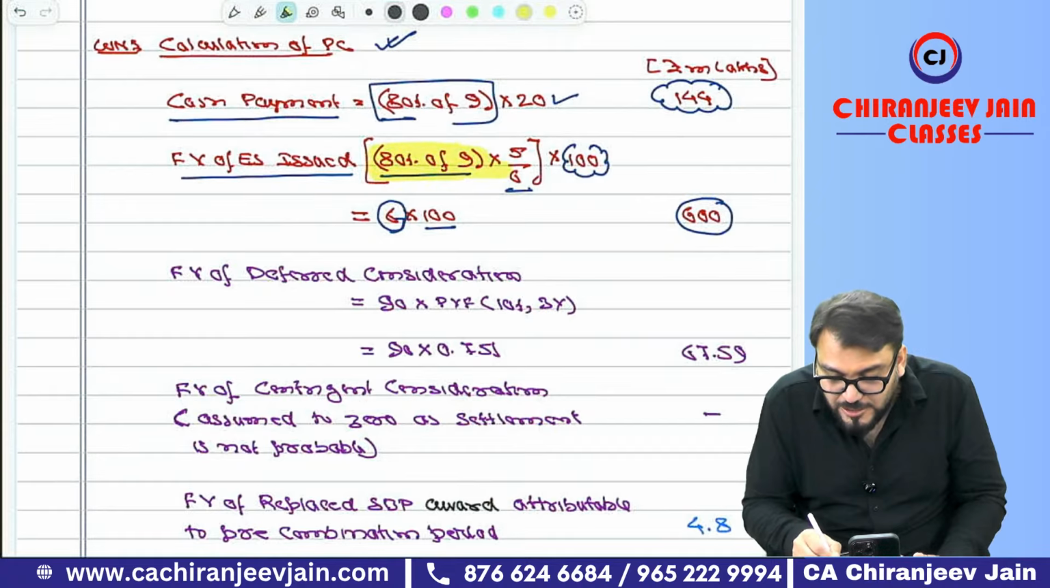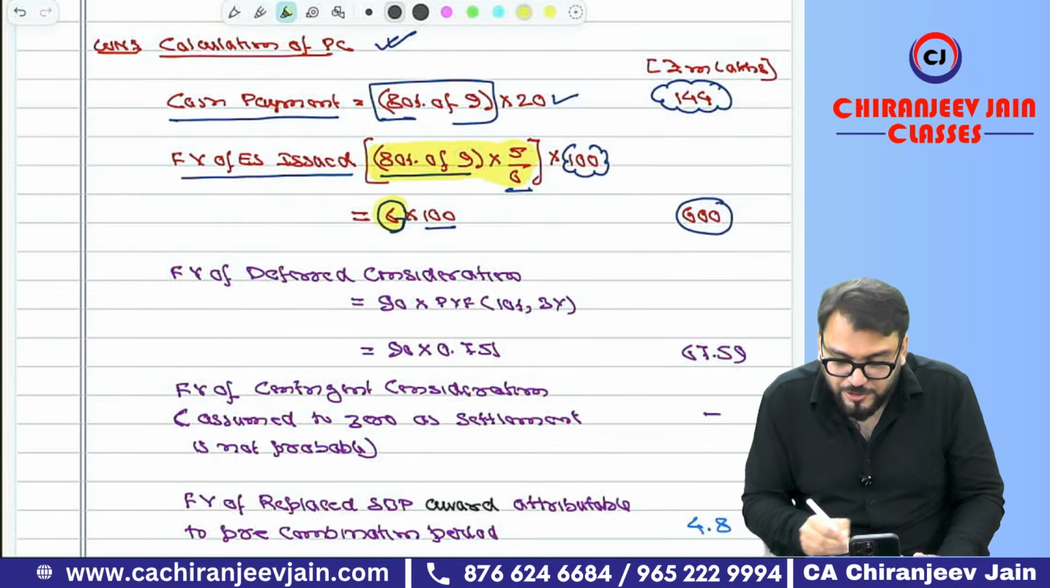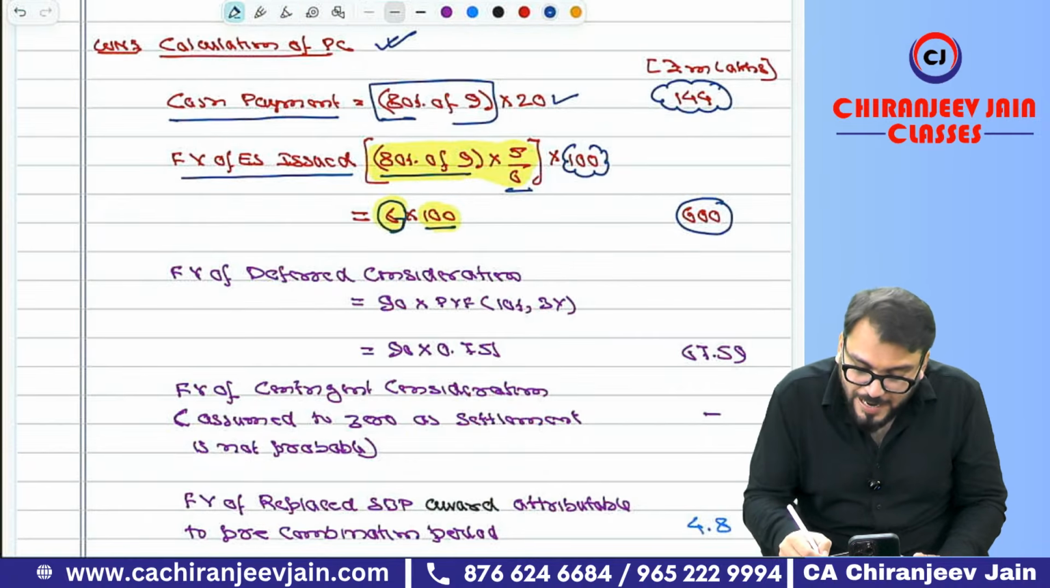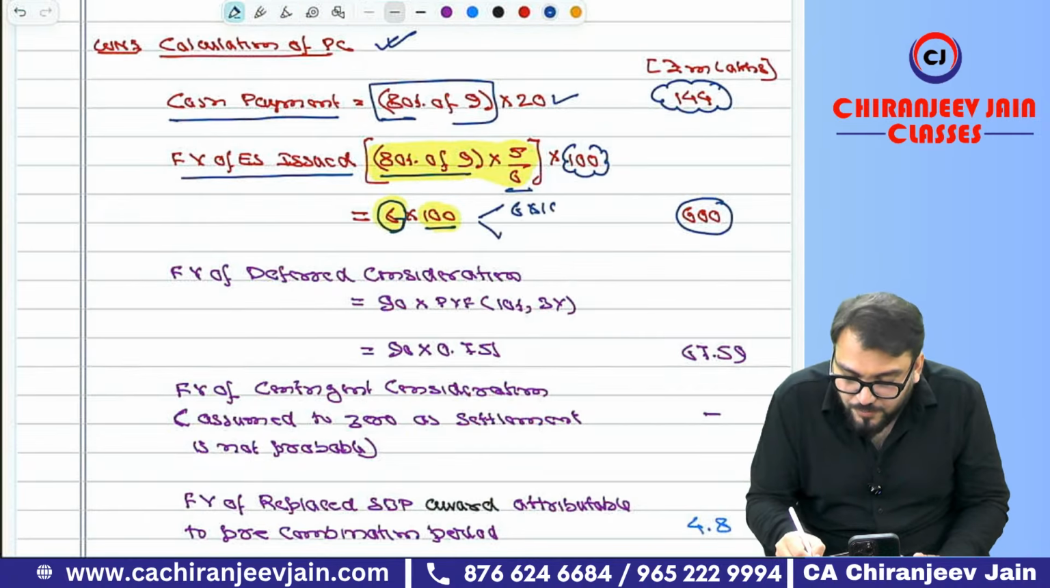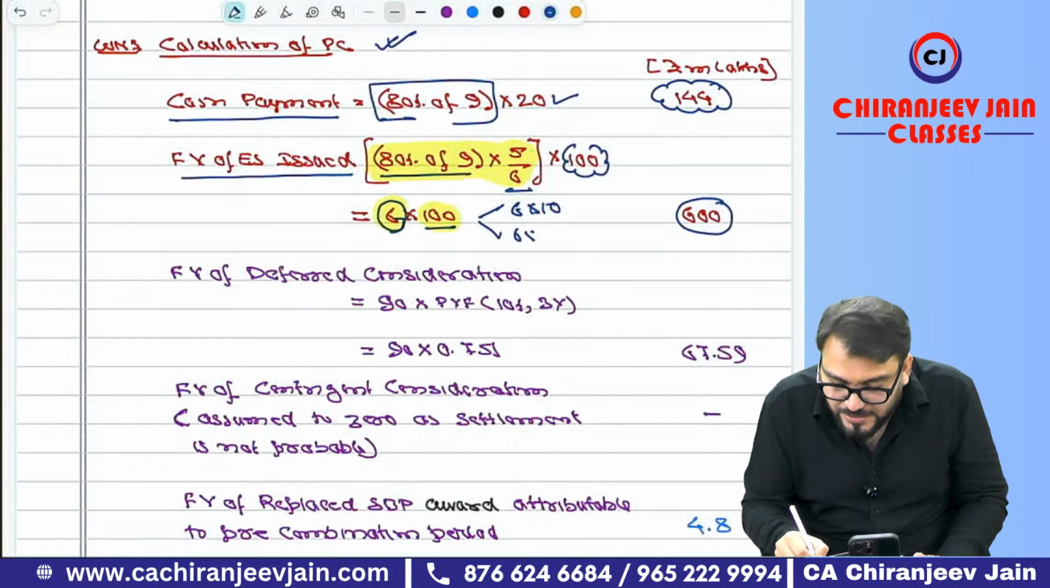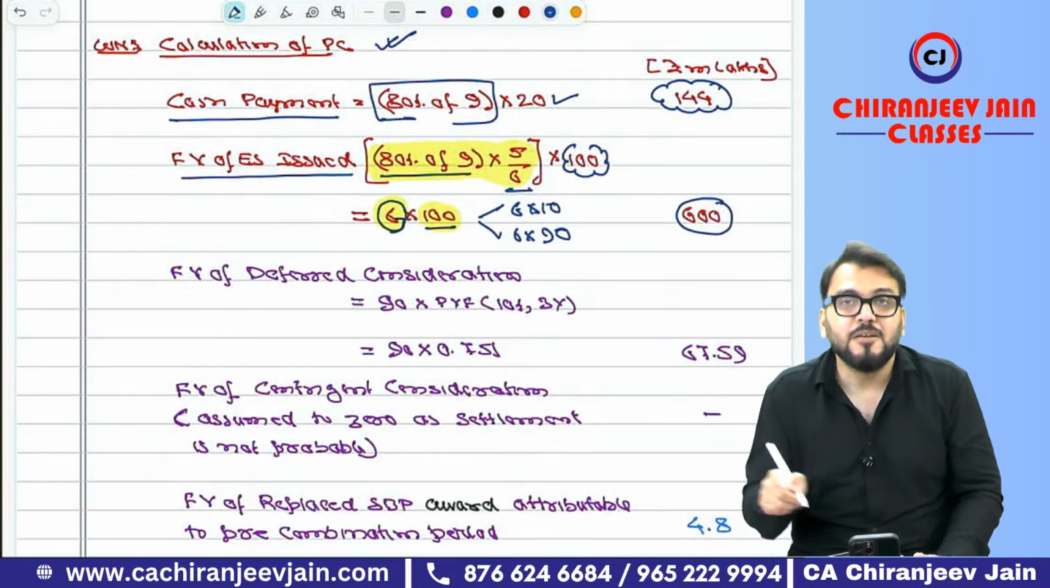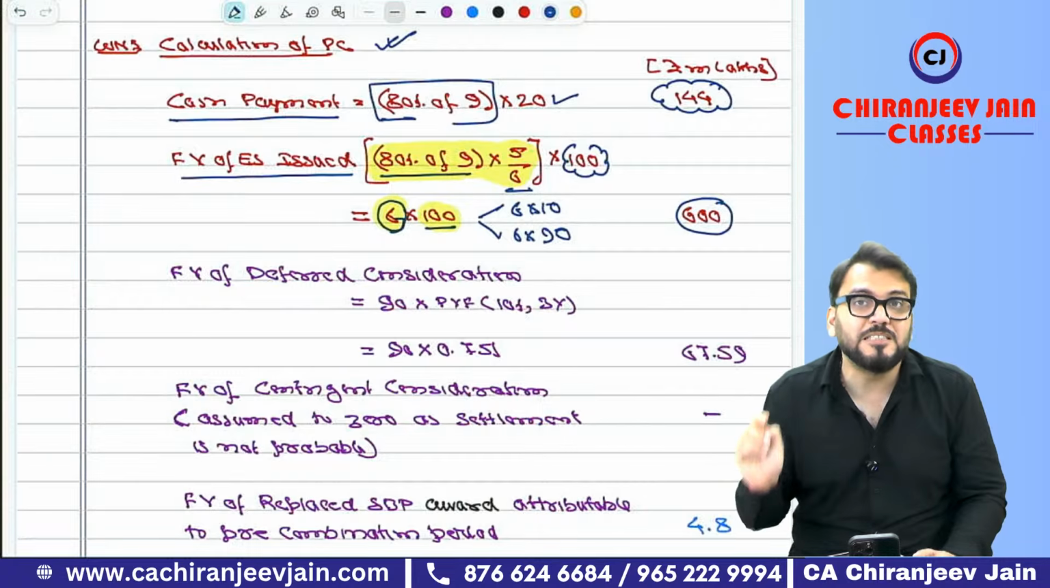This bracket means first find out how many equity shares are to be issued. So 6 lakh equity shares will be issued at an issue price of 100. So this becomes 600. Out of that, 6 into 10 will be nominal value and 6 into 9 will be securities premium. So that will be transferred to securities premium in the balance sheet.